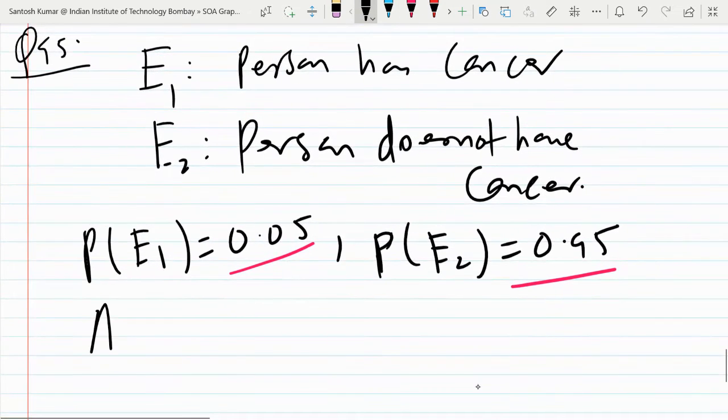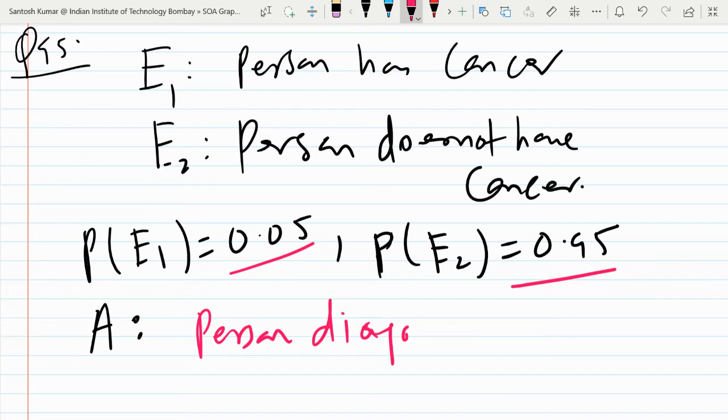Okay, so I'm continuing here. What they asked, I'm calling event A. Event A is person diagnosed as having cancer.